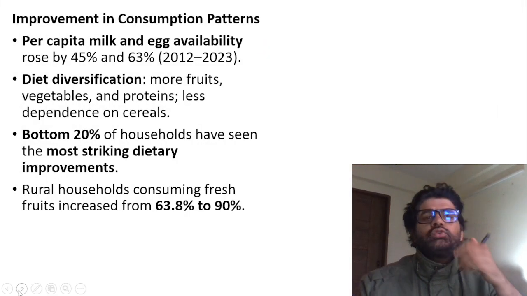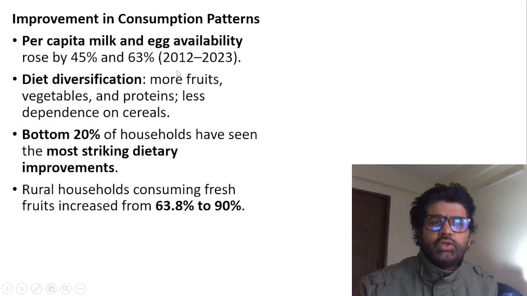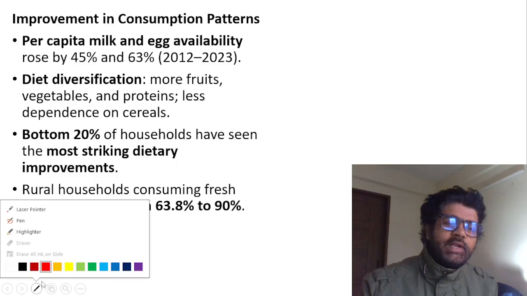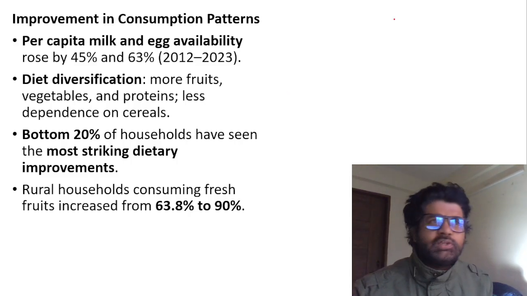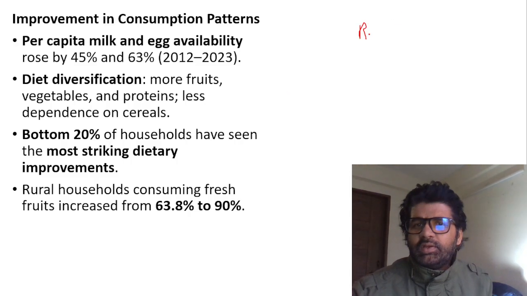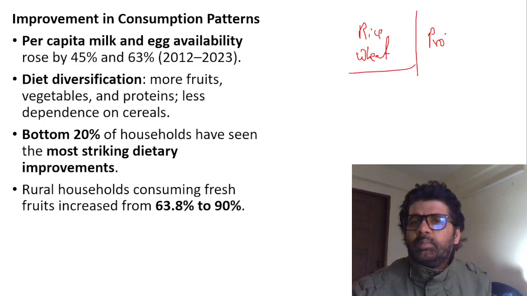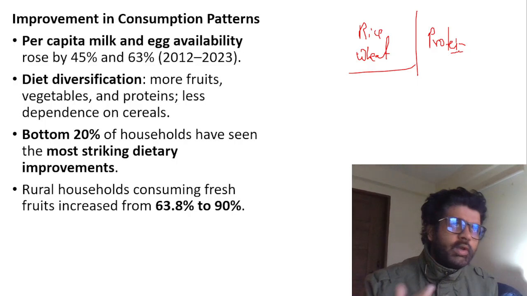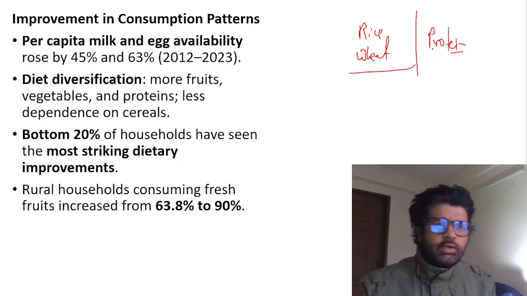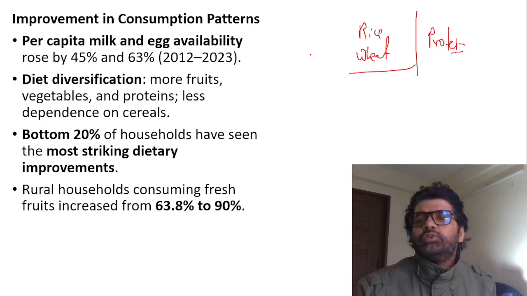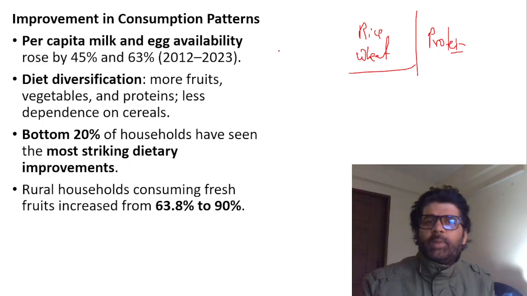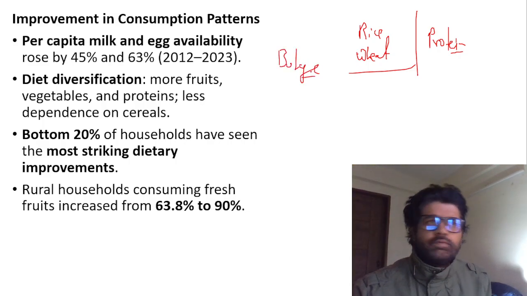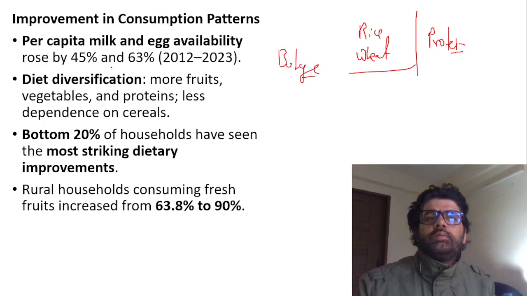Just be with me. So improvement in consumption patterns. These are actually good things. See, it has always been said about India that our diet is very much carbohydrate heavy. We eat a lot of rice and wheat. We don't eat a lot of protein, egg, milk, soya bean or paneer or chicken. But that is changing. We are consuming a lot of protein, and that's why you see the bulge, the stomach coming out of Indian people. But we are doing good.